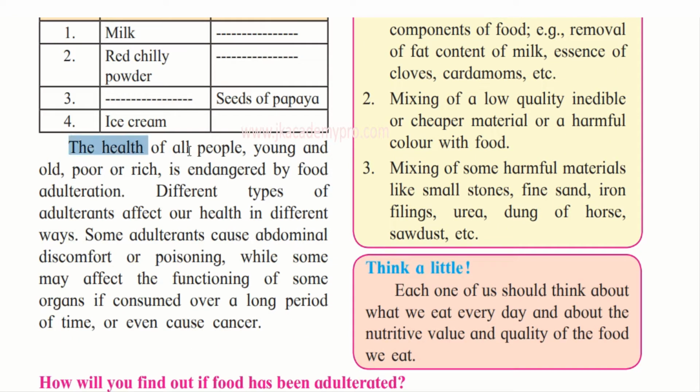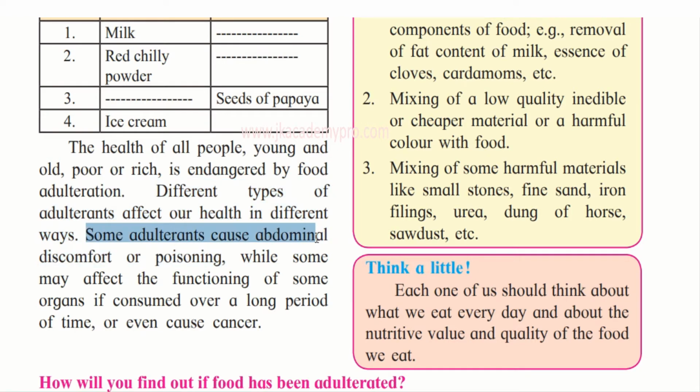Now, the health of all people, young and old, poor or rich, is endangered by food adulteration. So, it is not good to adulterate food because our lives are in danger because of food adulteration. Different types of adulterants affect our health in different ways. They not only add certain natural components but even chemical components, so that the milk is adulterated, so they are very, very harmful for our health.